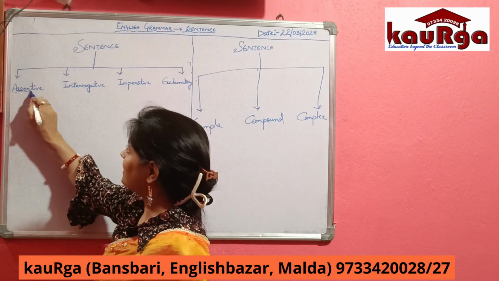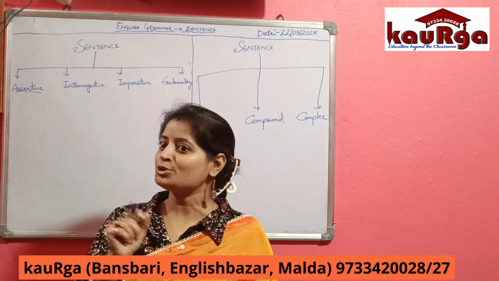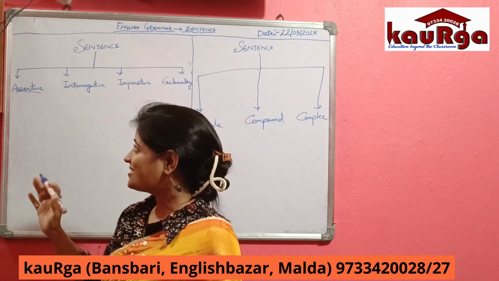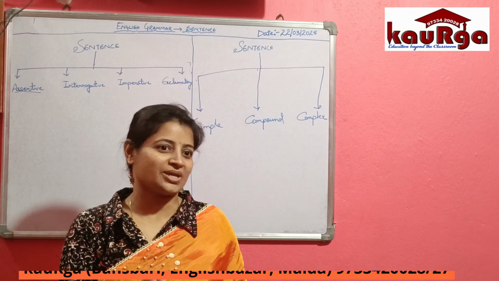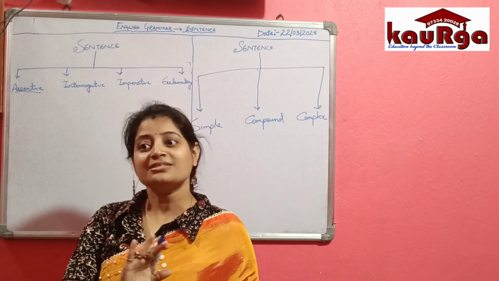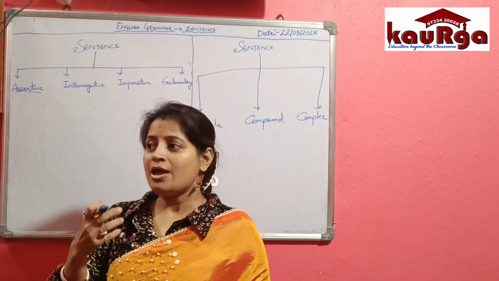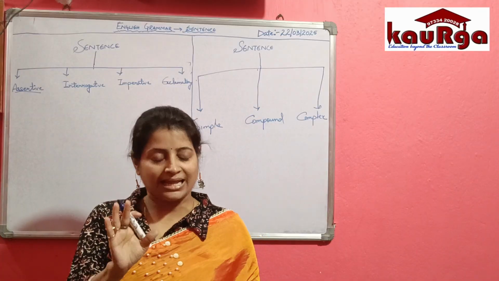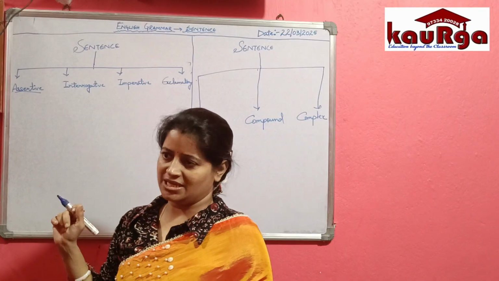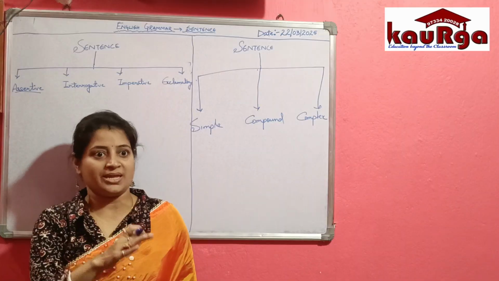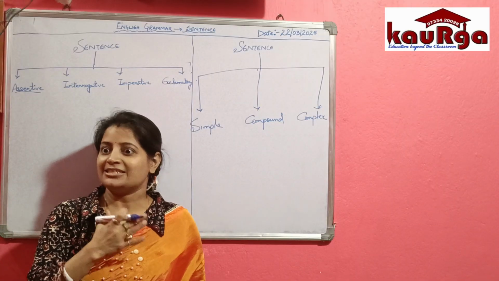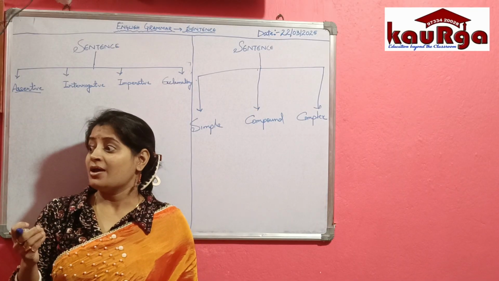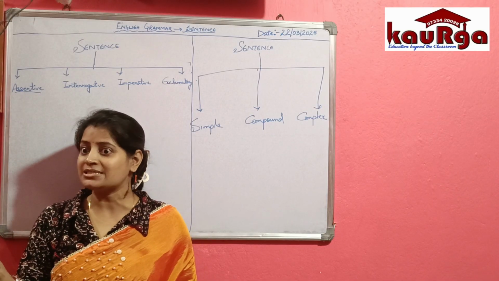Now this assertive sentence, like if I ask you, Devoshmita, can you define assertive sentences? In very simple words, we can say that assertive sentences are statements. It's just a statement. When we assert something, when we give a statement, that kind of sentence is basically an assertive sentence. Now, the statement can be positive. Like if I say that Yash is a very good boy, right? It's an assertive sentence, but what kind of assertive sentence?